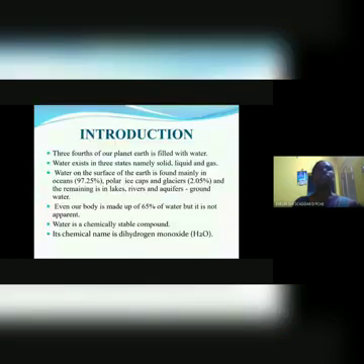Introduction. Three-fourths of our planet Earth is filled with water. Water exists in three states, namely solid, liquid, and gas. Water on the surface of the Earth is mainly found in oceans. Even our body is made up of 65% water, and water is a chemically stable compound. The chemical name of water is dihydrogen monoxide.